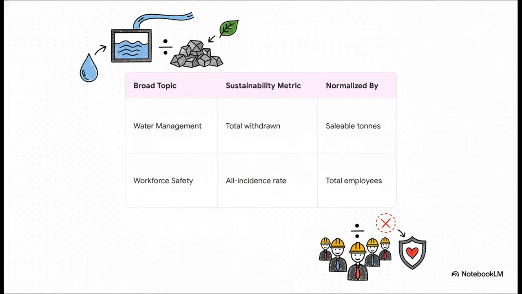Let's look at how this plays out in practice with a few examples straight from the standard's broader topics. Take water management. The standard asks for total water withdrawn in thousands of cubic meters. If we take that raw number and divide it by our activity metric, which is saleable metric tons produced, we suddenly get a water intensity figure. We now know exactly how much water it takes to produce 1 single ton of metal. Or look at workforce safety. The standard asks for the all-incidence rate for injuries. Knowing the sheer scale of the total number of employees is what actually gives that safety incident rate its true context.